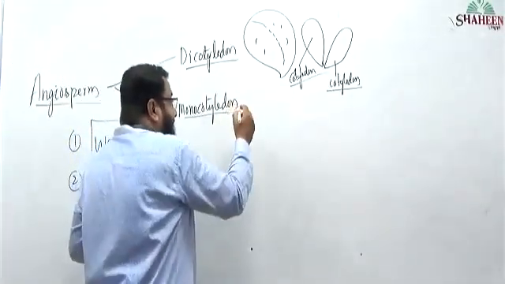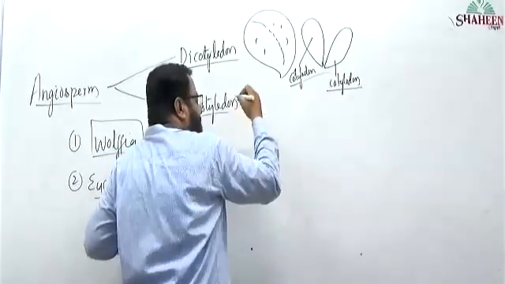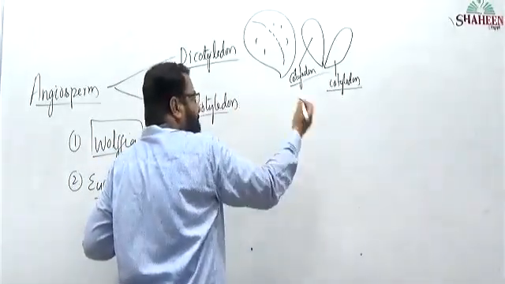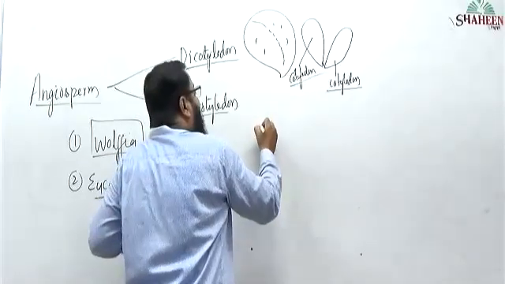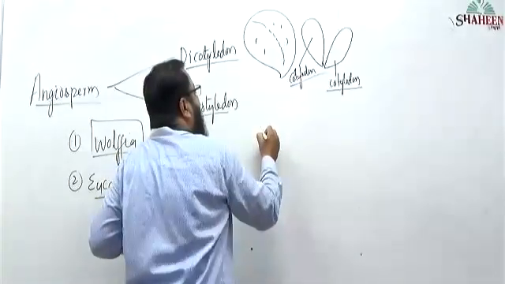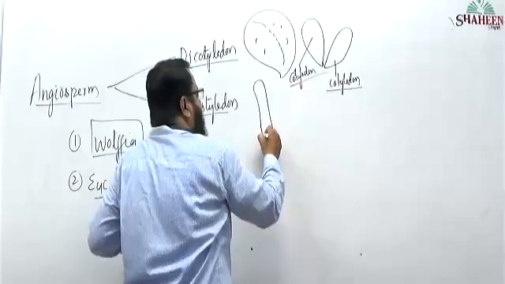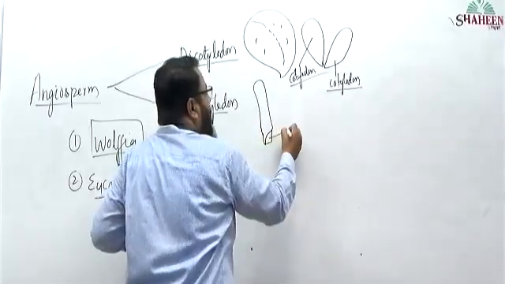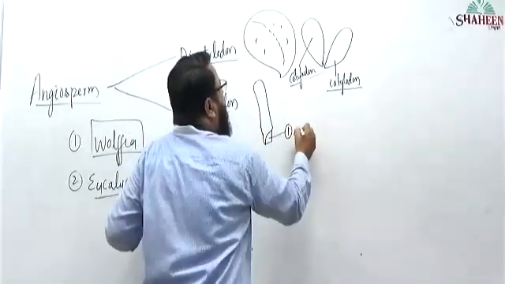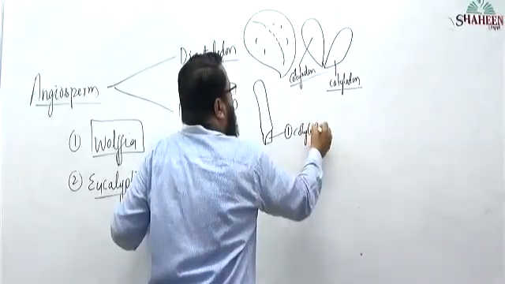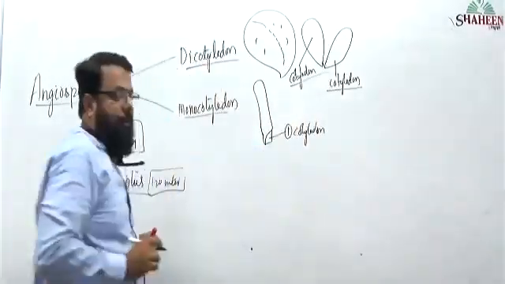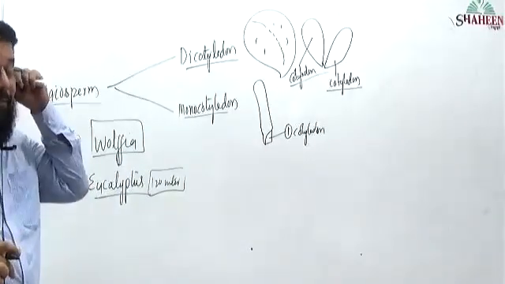Whereas the seed of monocot, rice, wheat, ragi, bajra, we have so many, will have only one cotyledon. Just a rice plant, I'll write. Only one cotyledon. Okay, this is one difference.